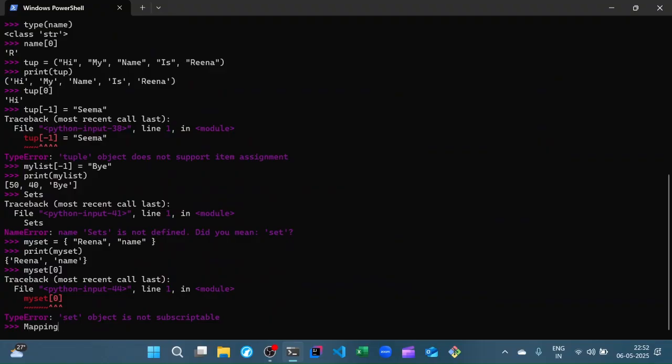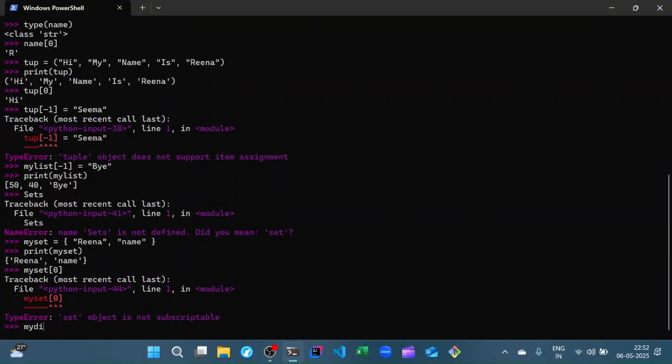So what mappings represents is essentially any kind of mapping from a key to a value. For example, I want a particular student's name to be associated with the student's birthday. So I can maintain a variable of a type that alludes to a mapping collection. So what that means is basically I can have a dict, right?